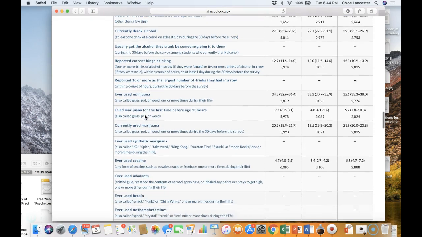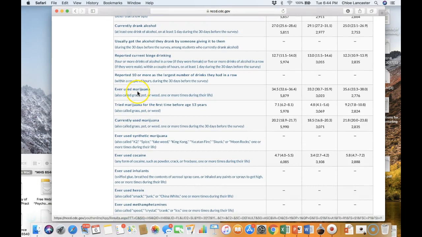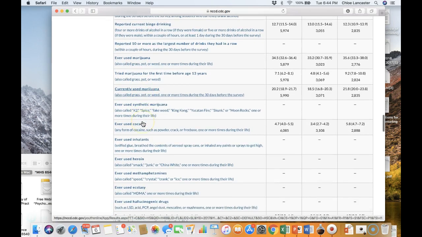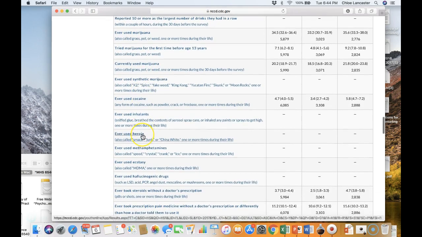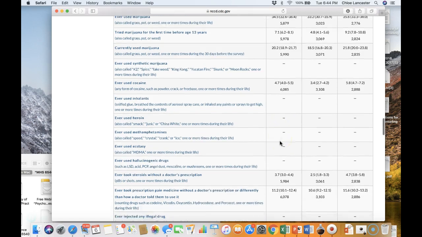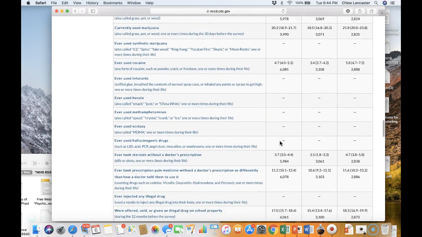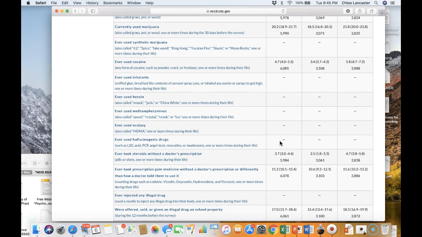And scrolling down, you can see there's items related to ever used marijuana, current marijuana use, use of heroin. If it's blank, if there's no data, unfortunately, it meant that there wasn't an adequate sample size to provide any meaningful data related to that item. So in that case, as a school counsellor, you may have to pull from other databases or the national rates.